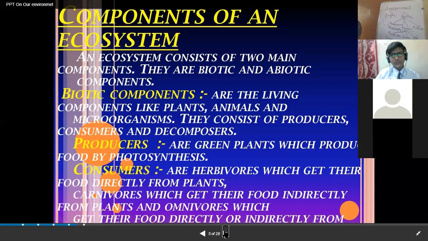Then there are carnivorous. Carnivorous are the ones who depend on the primary consumers for their food. That is, they don't consume the autotrophs directly. They consume the flesh of the primary consumers. So that is why carnivorous are called secondary consumers, because carnivores are those who take up flesh or meat as their food.